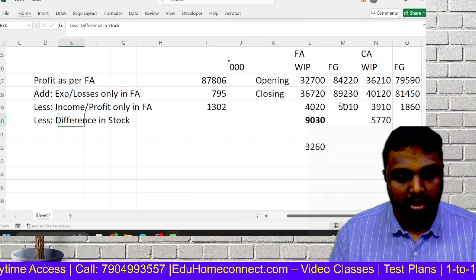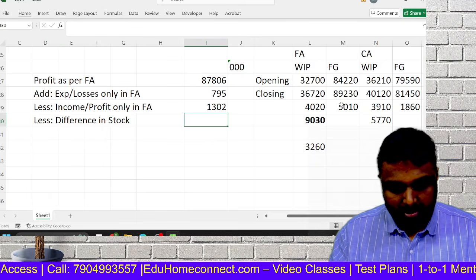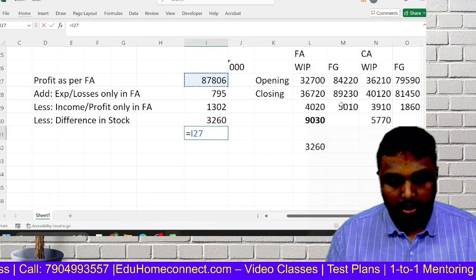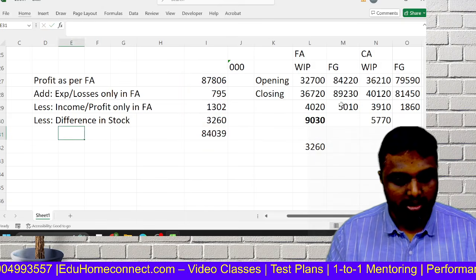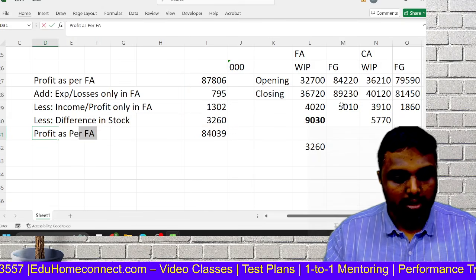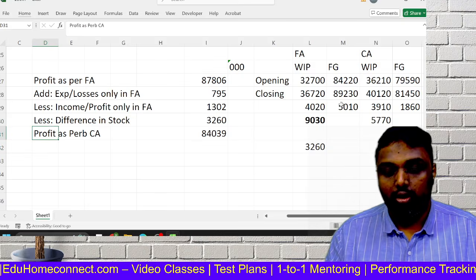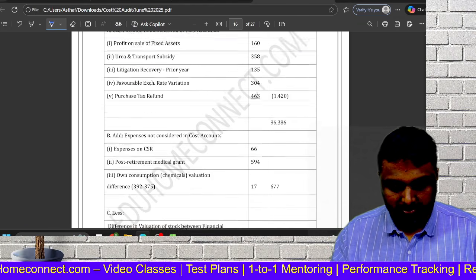This you can take here also, but I have just made it like this. Now you are able to go. This you have to add, this you have to less, this you have to less. So this is what is called the profit as per the cost accounts. So we'll see what it is.